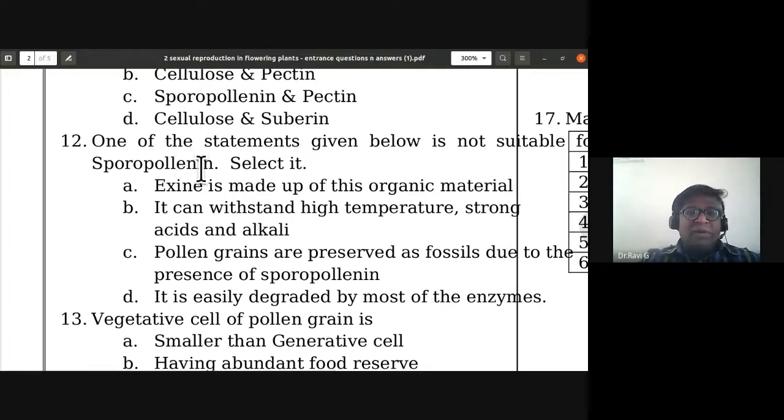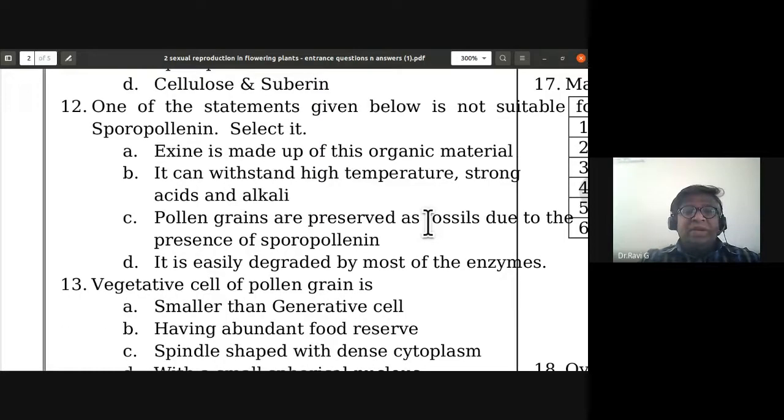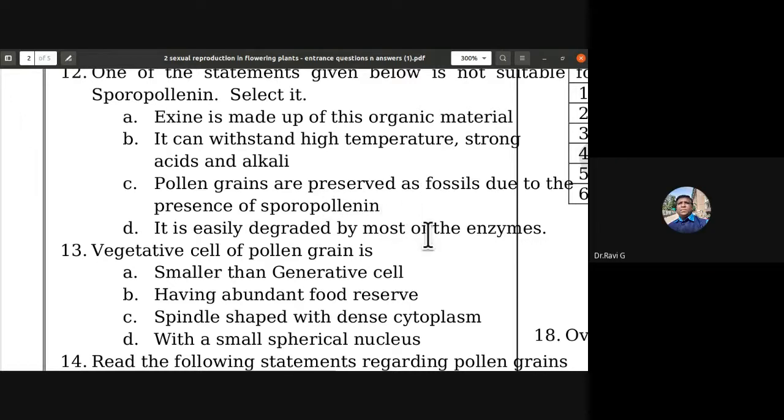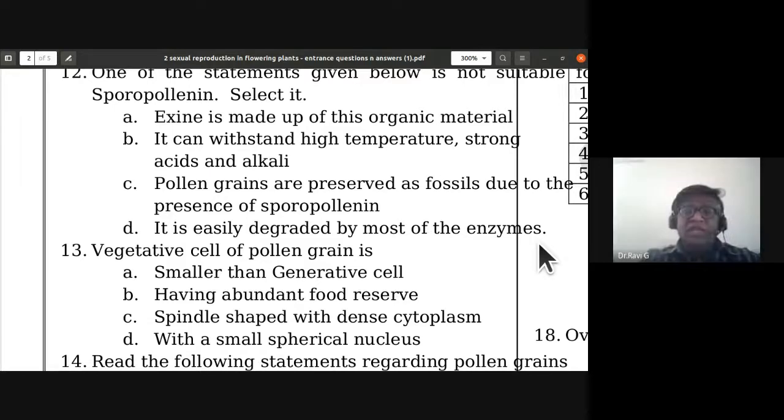That is sporopollenin. It can withstand high temperature, strong acids and alkali, that is also correct. Pollen grains are preserved as fossils due to the presence of sporopollenin, that is also correct. It is easily degraded by most of the enzymes, this is the wrong statement. Sporopollenin is not degraded by most of the enzymes, so it is not suitable. So D is not suitable for sporopollenin. So the 12th one, D is the answer.